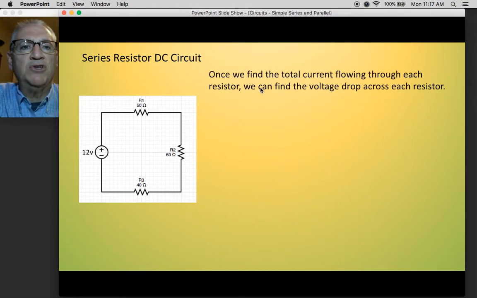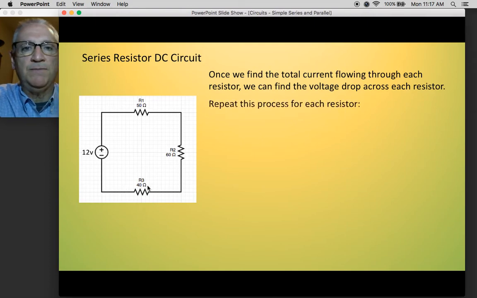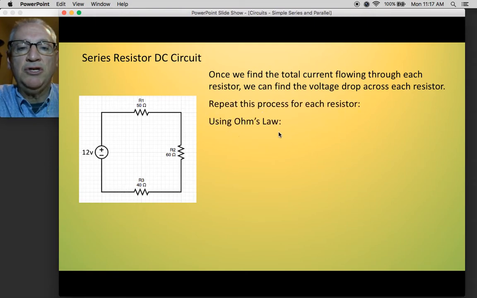Now, once we find the total current flowing through each resistor, we can find the voltage drop across each resistor. So there's 12 volts from here to here. So if I go all the way around the circuit, I lose 12 volts. Well, how many volts do I lose in each one of my resistors? So we repeat this process for each resistor using Ohm's law. It's just V equals IR.